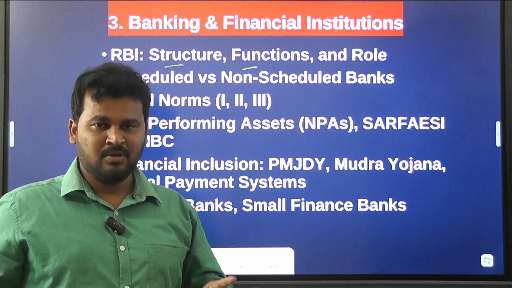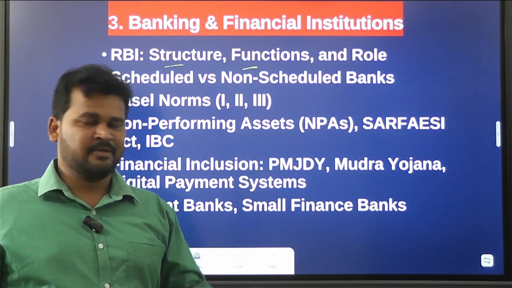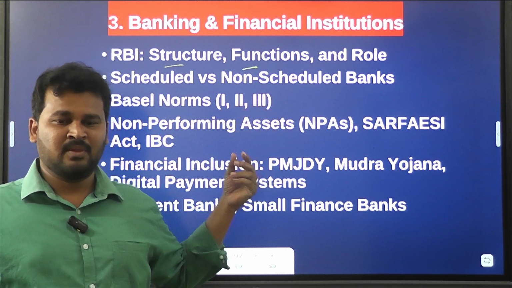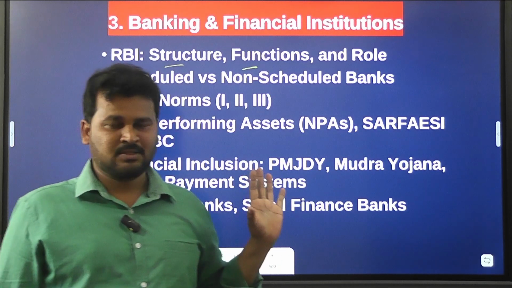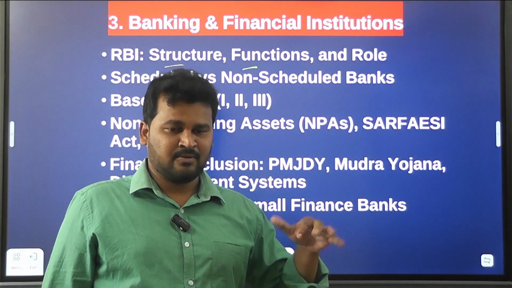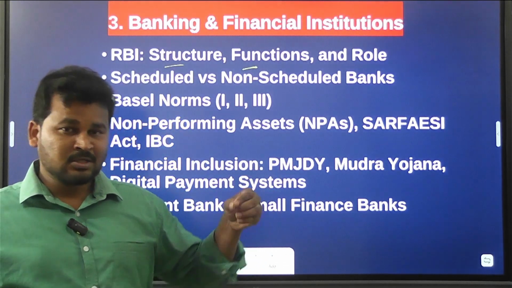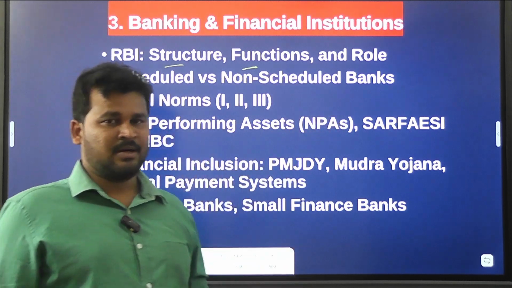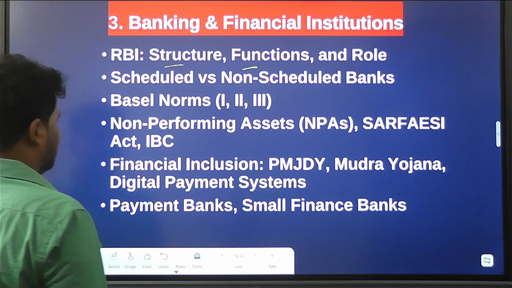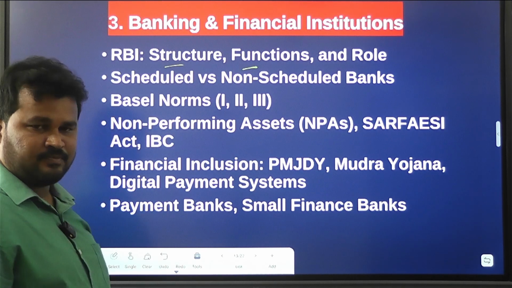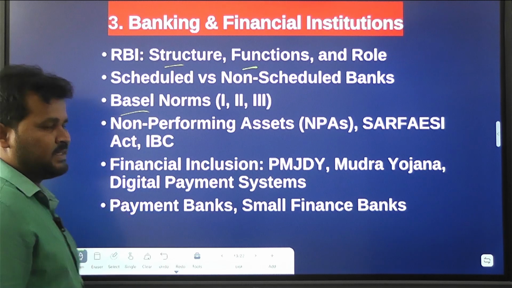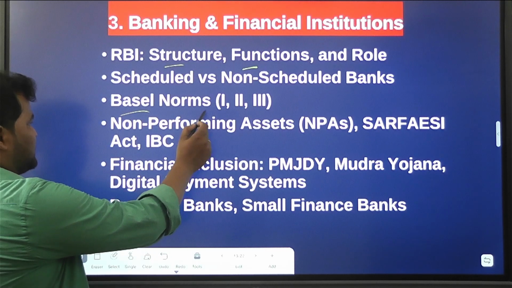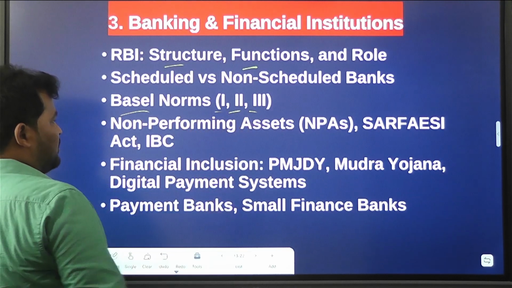The banks listed in this schedule of the Reserve Bank of India Act 1934 are known as scheduled commercial banks. The banks that were not scheduled in the RBI Act 1934 are known as non-scheduled banks. And also you have to know about Basel norms. Clear? Basel norms 1, 2 and 3.